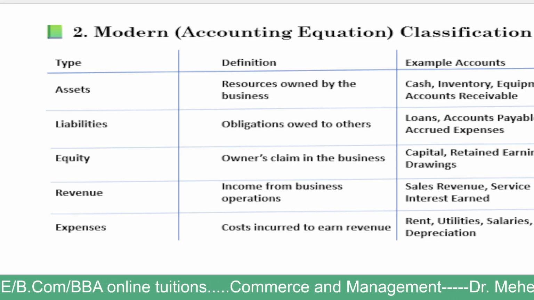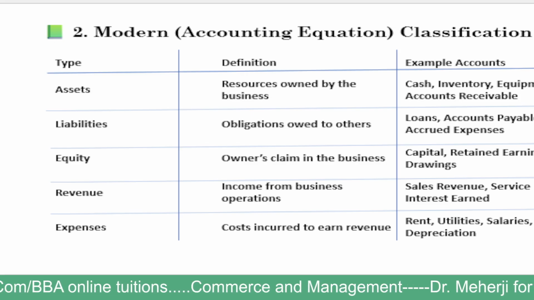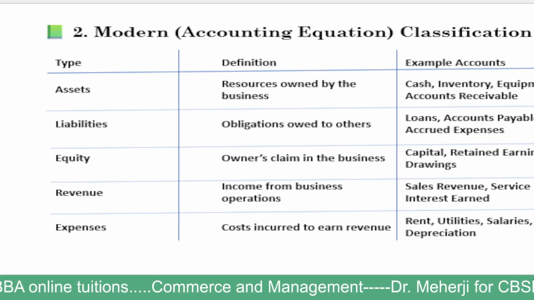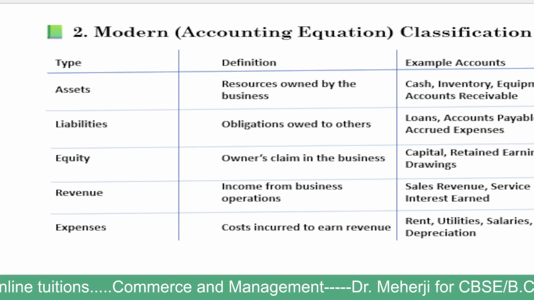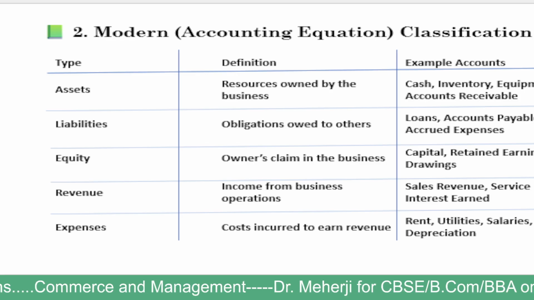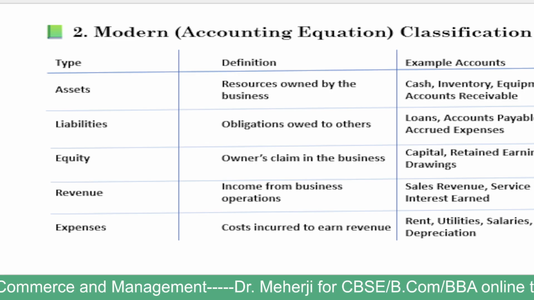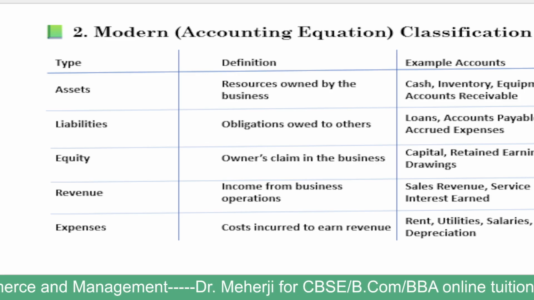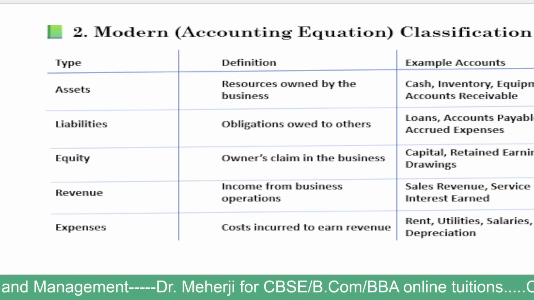Costs incurred to earn revenue include office rent or godown rent, etc., and utilities like electricity and water charges, and we have to pay salaries to our employees. Whatever assets we use for running the business are subject to depreciation over a period of time.